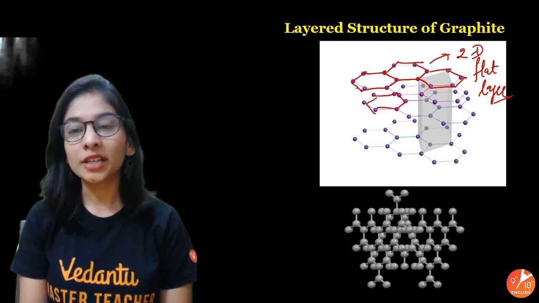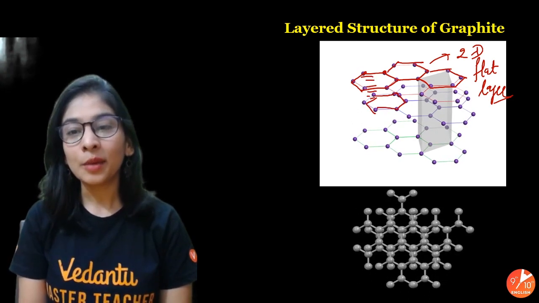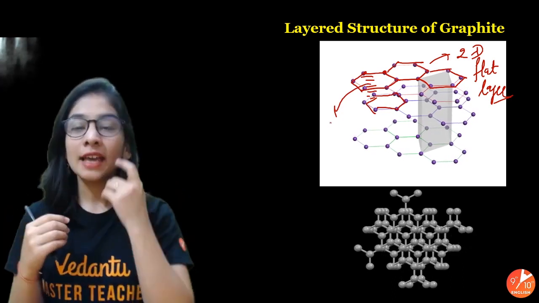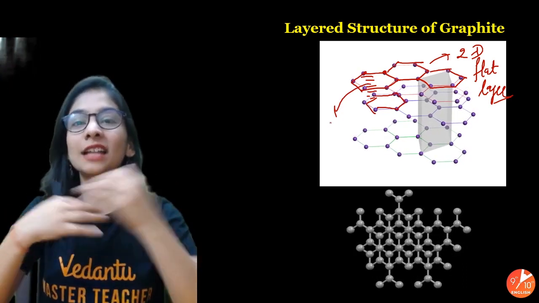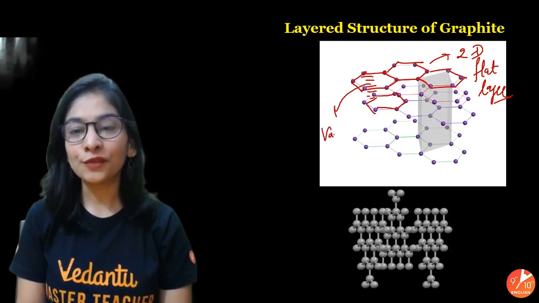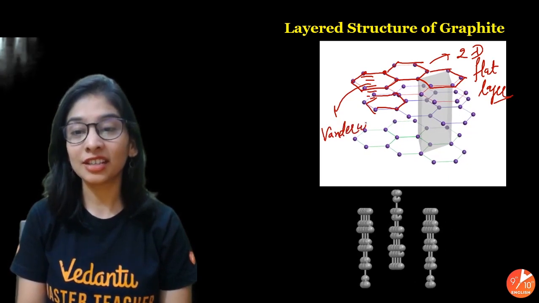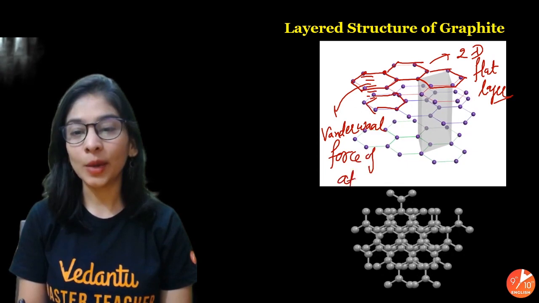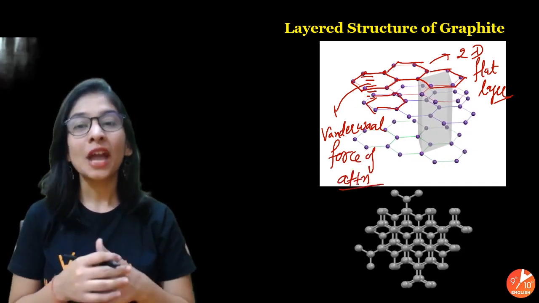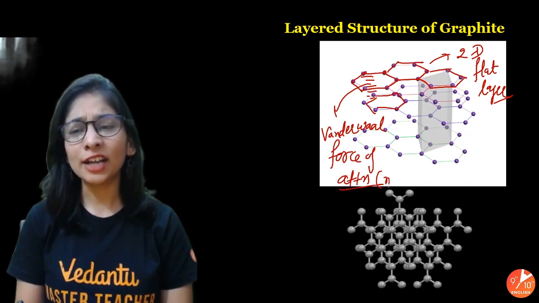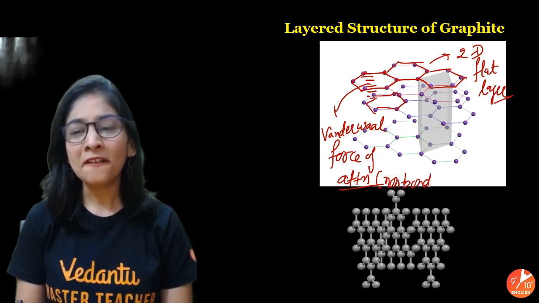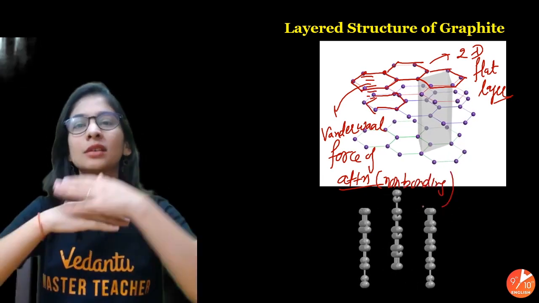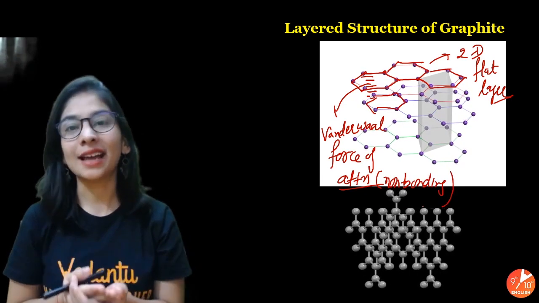And there is no particular force of attraction between these layers. It's a very weak force of attraction that's holding them together, and that force of attraction is called van der Waal force of attraction. Van der Waal is the name of a scientist. Van der Waal is telling that's a kind of non-bonding force, a very weak force which is holding them together, because that's kind of necessary.